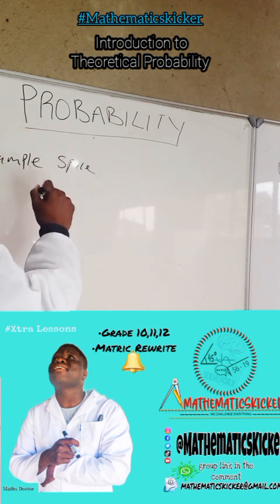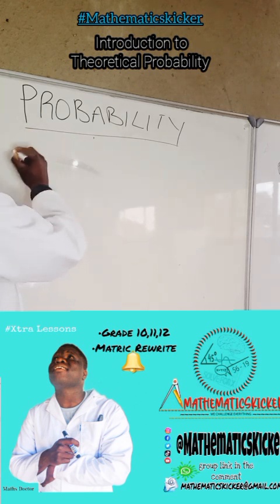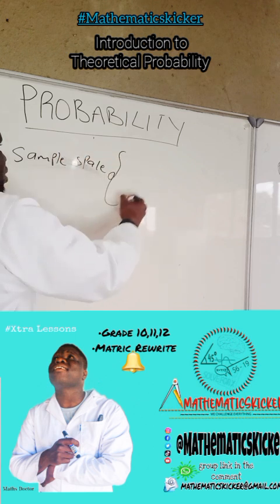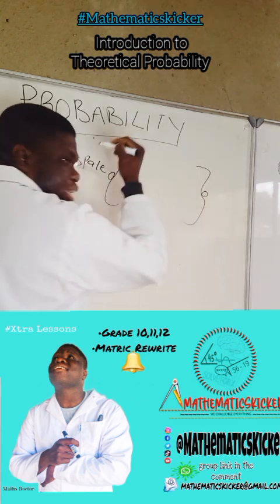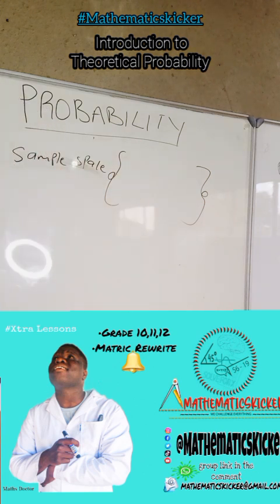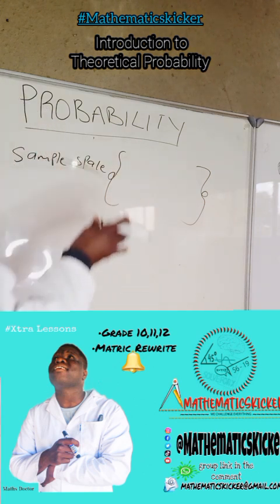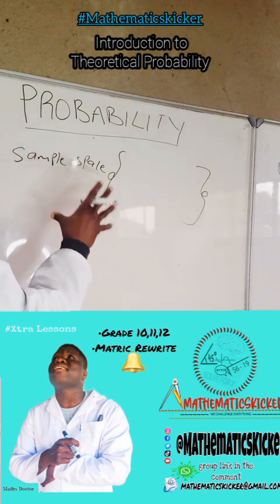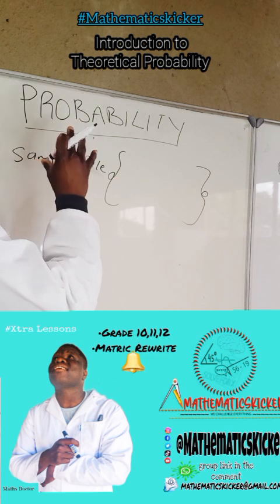let me write it here, sample space, we can express this in curly brackets. This is our sample space. Whatever is inside the sample space is our outcome.